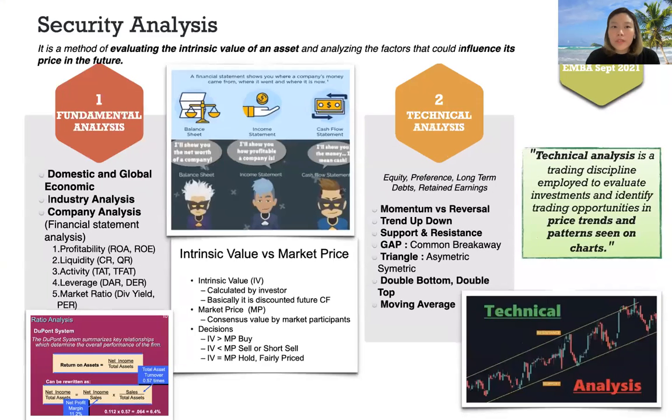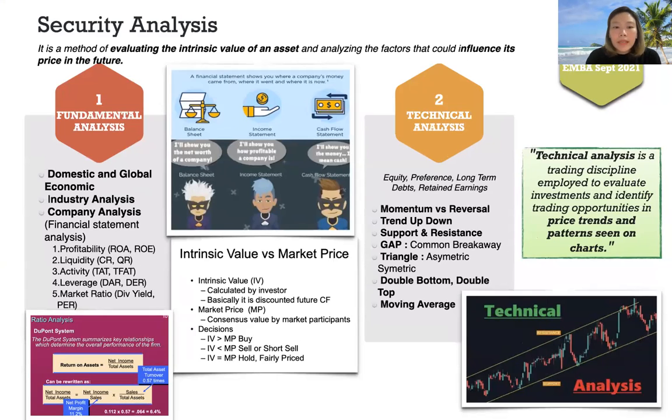The third one is about security analysis. Security analysis is a method of evaluating the intrinsic value of an asset and analyzing the factors that could influence its price in the future. Number one is fundamental analysis: domestic and global economic, industry analysis, company analysis. It is about financial statement analysis: profitability, liquidity, activity, leverage, and market ratio.